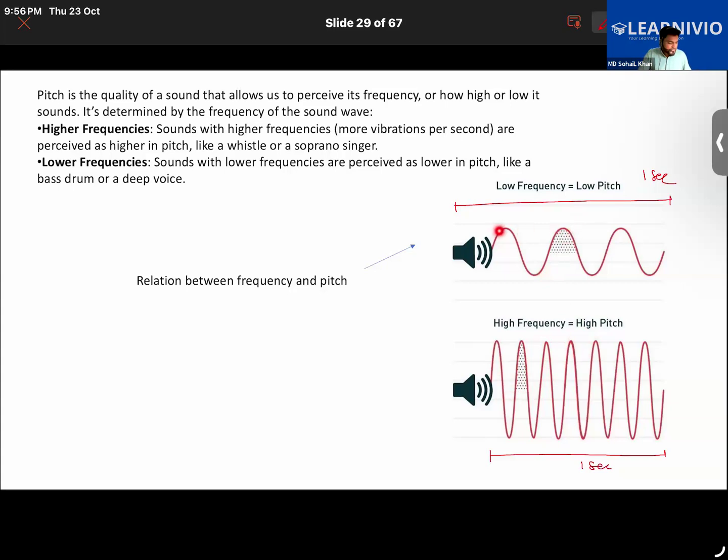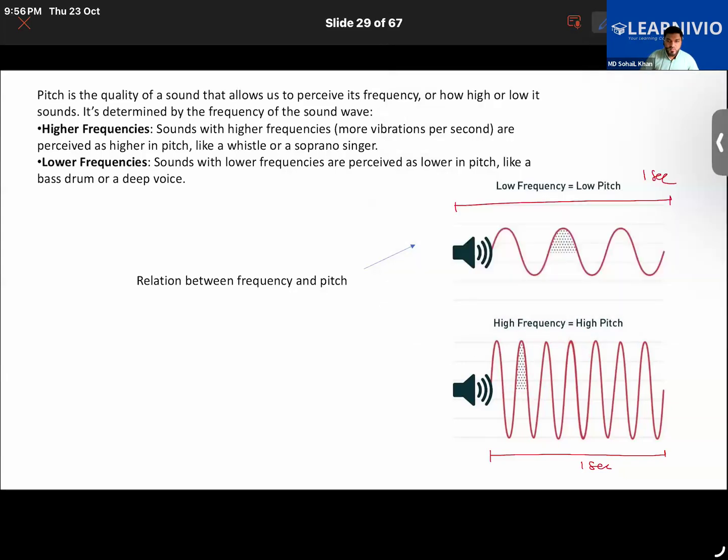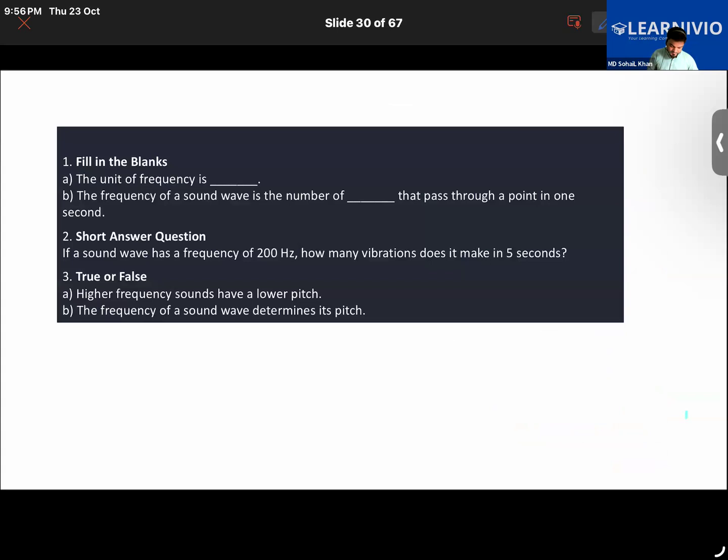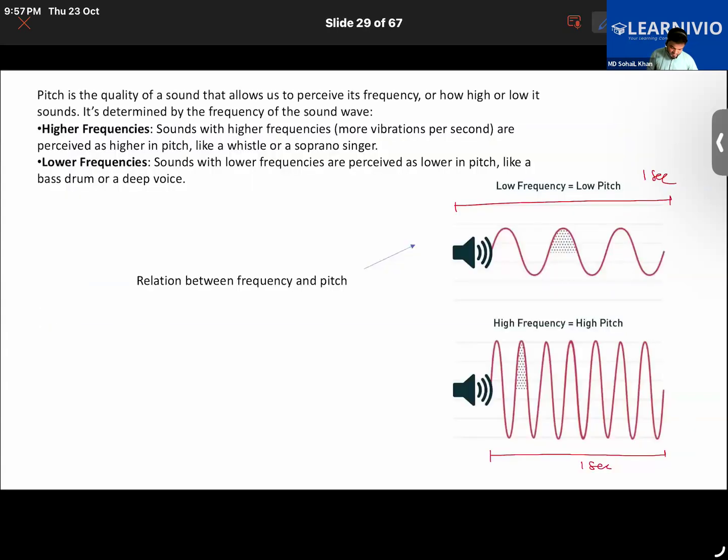Is that clear or is it a bit confusing? Tell me. Abu Bakr, Priyanka, it is clear. Okay, good. So the relation between frequency and pitch is a direct relation. Higher frequency, higher pitch. Lower frequency, lower pitch. Okay, good.